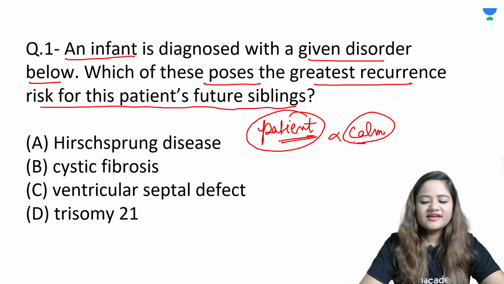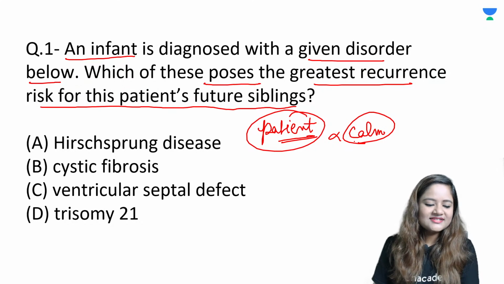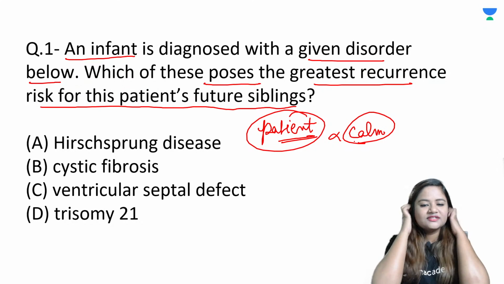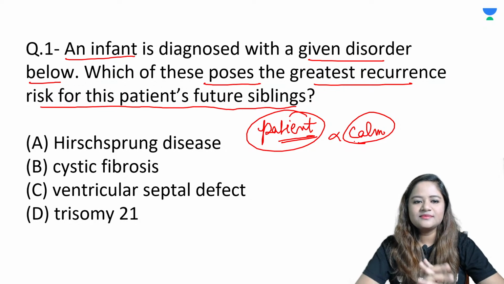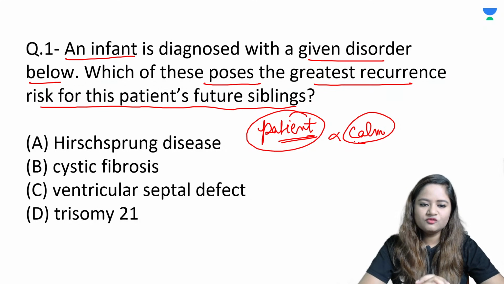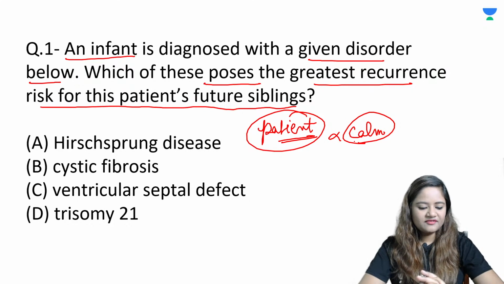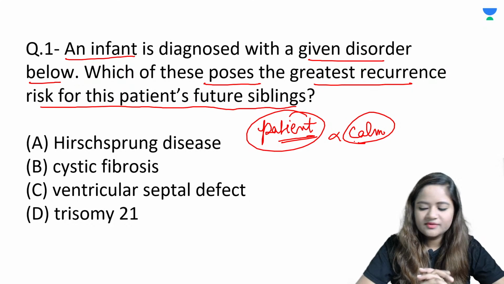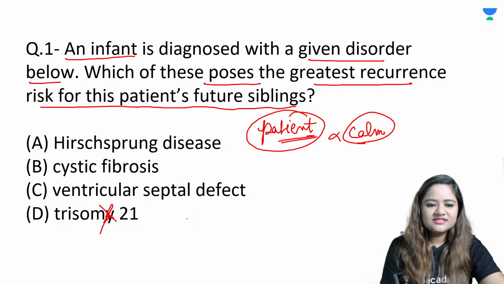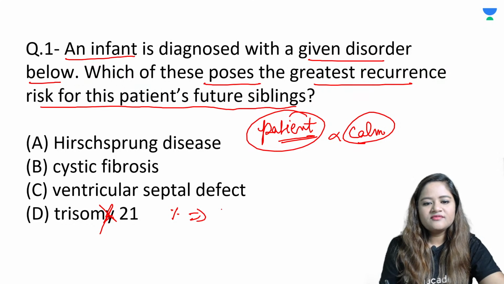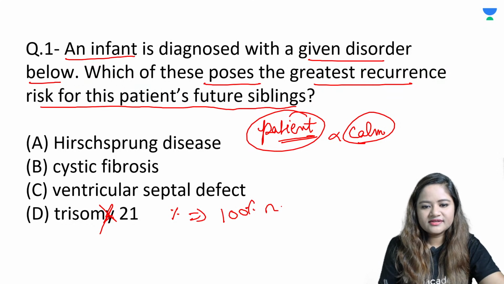So would you like to revise your answer now? Did you understand the meaning of the question, what the question is demanding from you? It is simply asking which genetic disorder has the maximum risk of recurrence in the future pregnancy, and knowingly they have given you Down syndrome, because everybody would think that is the answer, but that is not the answer. Downs is out because in Downs, the percentage in which there is 100% risk of recurrence is very low. Okay?